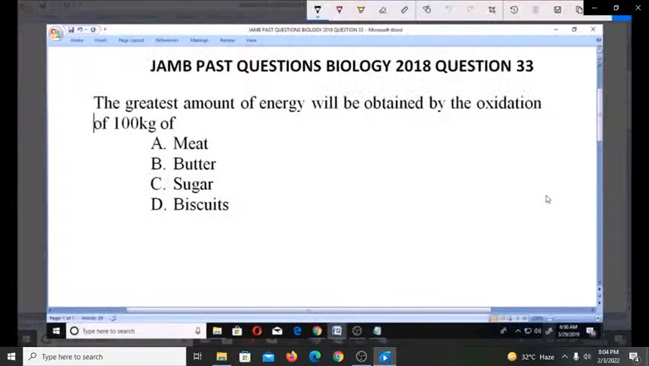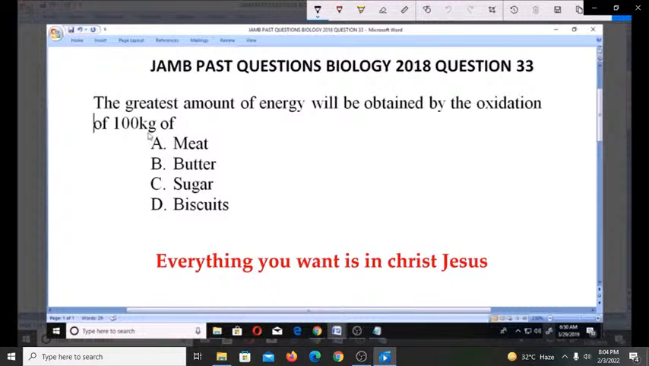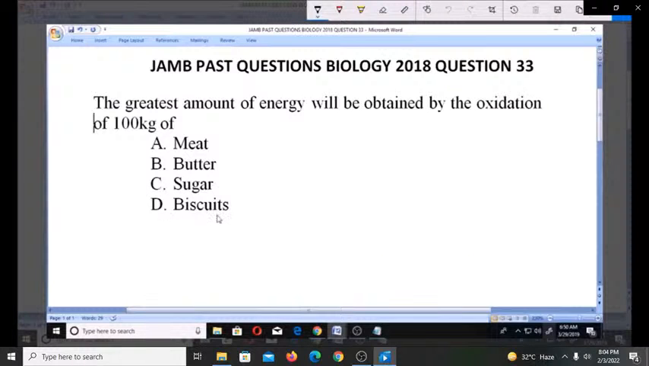Let's look at these JAMB past questions, Biology 2018. Question number 33. The greatest amount of energy will be obtained by the oxidation of 100 kg of A, meat, B, butter, C, sugar, D, biscuits.